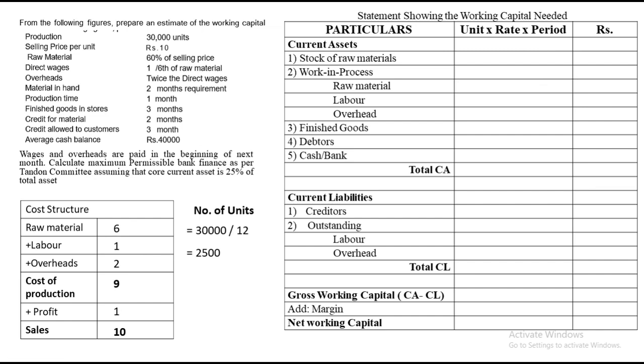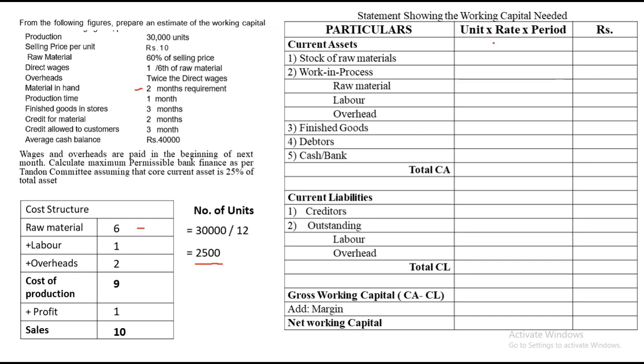So let us start one by one. First, current assets: we have stock of raw material. For stock of raw material, the number of units required is 2,500 and the rate of raw material is rupees 6. For the period, let us check the question. Here I can see material in hand, that is raw material in hand, is for 2 months.